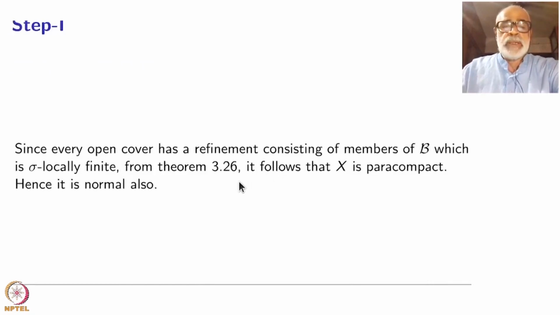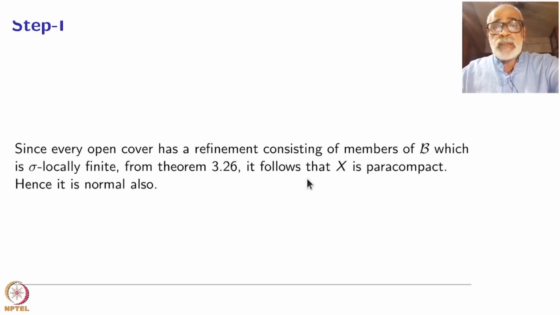The first step is, since every open cover has a refinement consisting of members of B, because B is a base, right? For every open cover, for each point you can select a member of B contained inside it, and that will be a refinement. But B is locally finite. Therefore, from 3.6 it follows that X is paracompact.